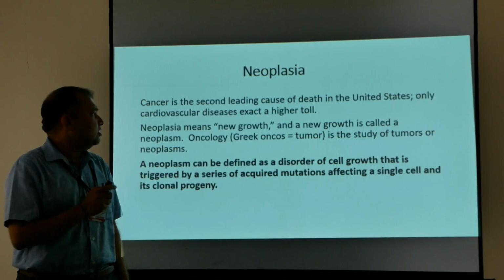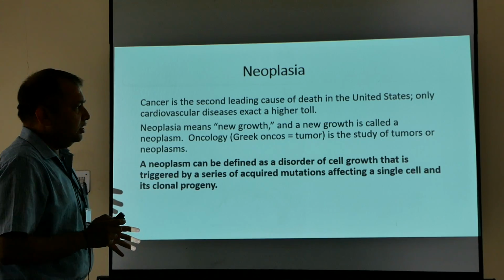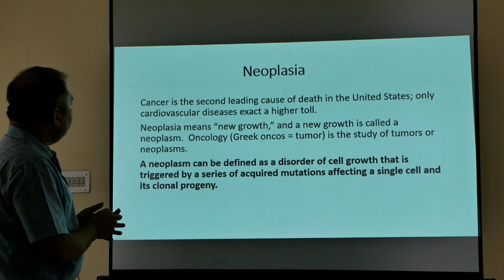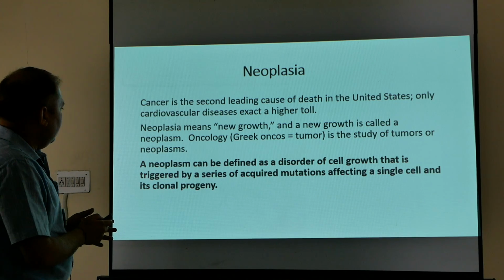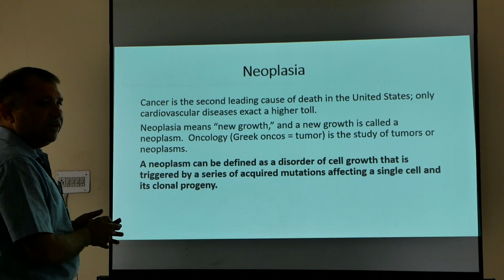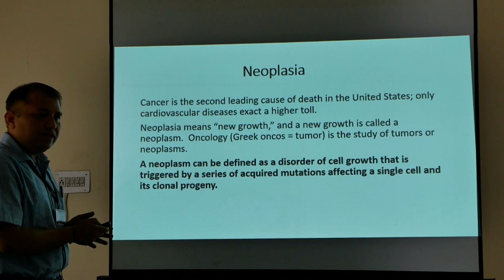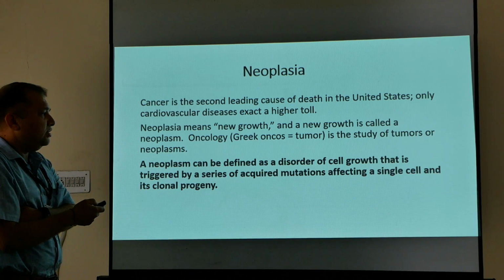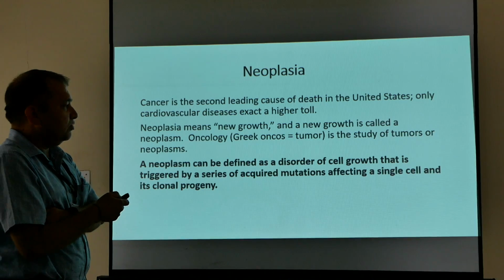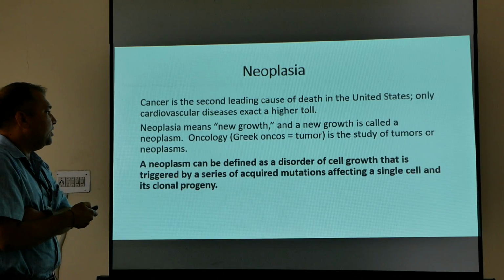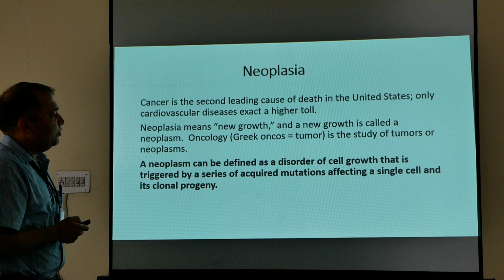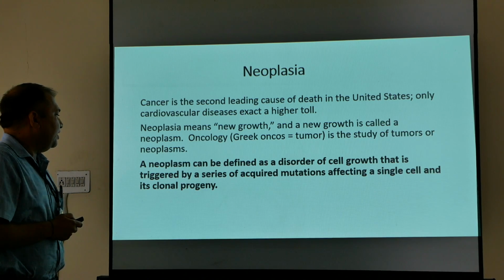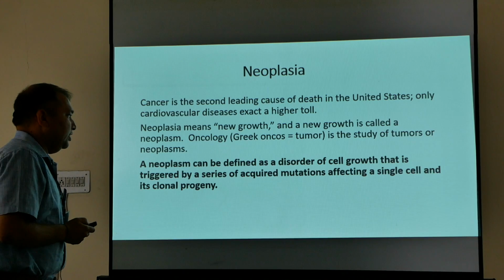Neoplasia means any new growth. This is an old and incomplete definition. Nowadays we use a new definition. What is the new definition? A neoplasia can be defined as a disorder of cell growth that is triggered by a series of acquired mutations affecting a single cell and its clonal progeny.